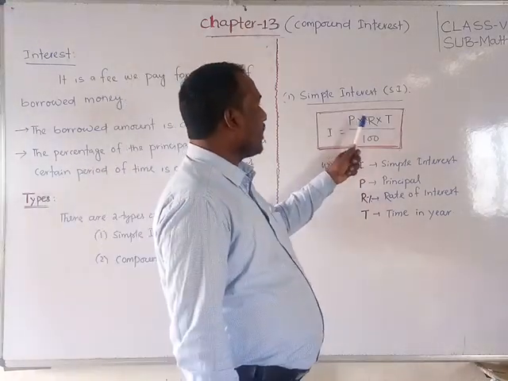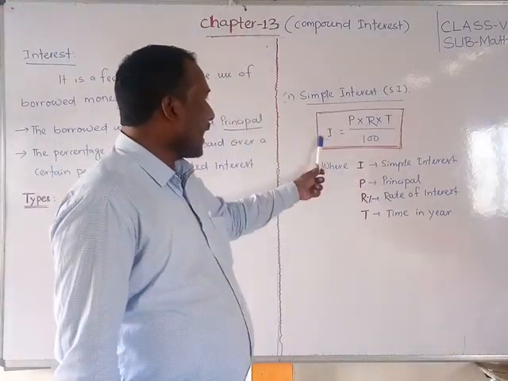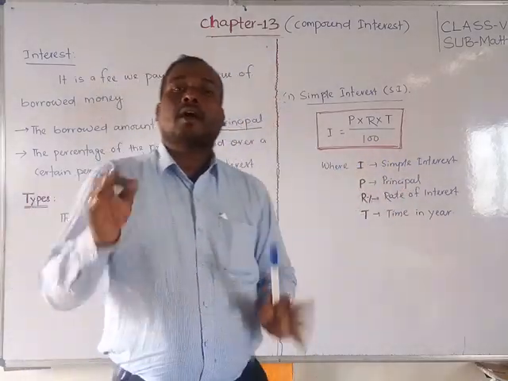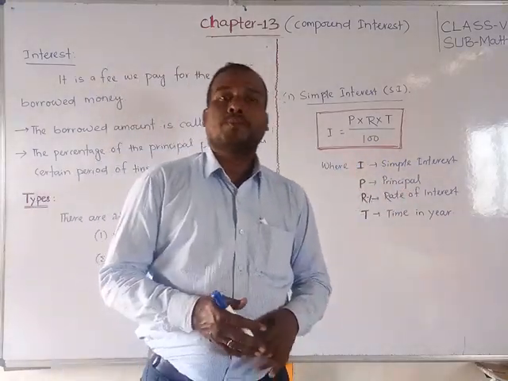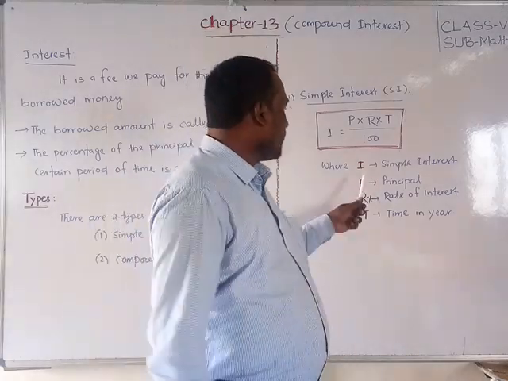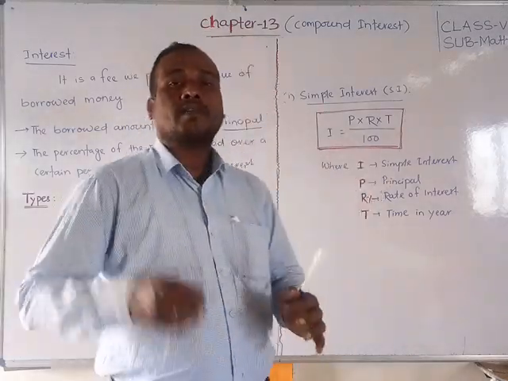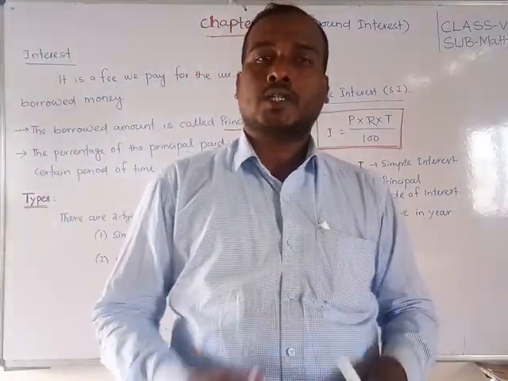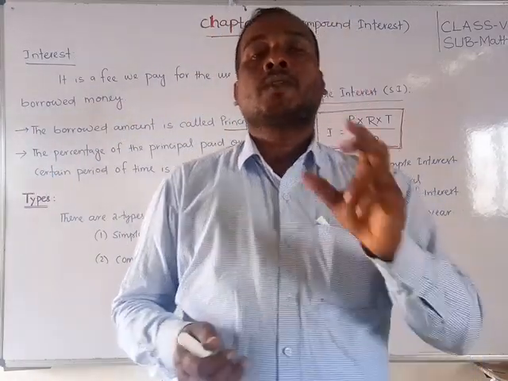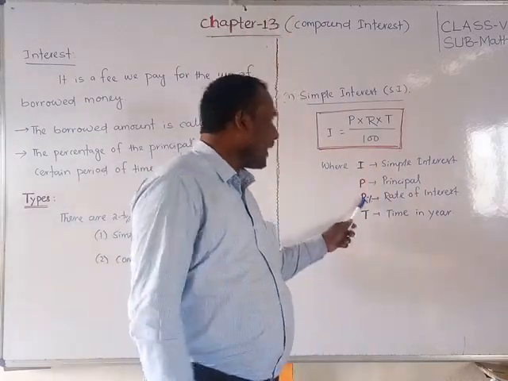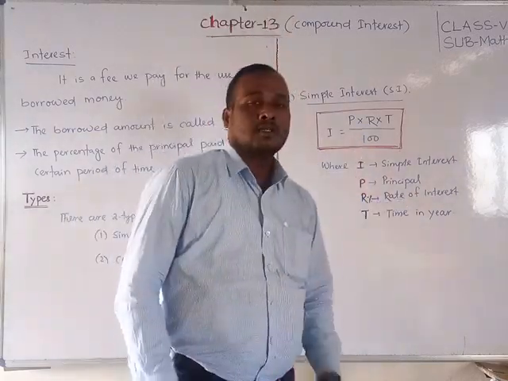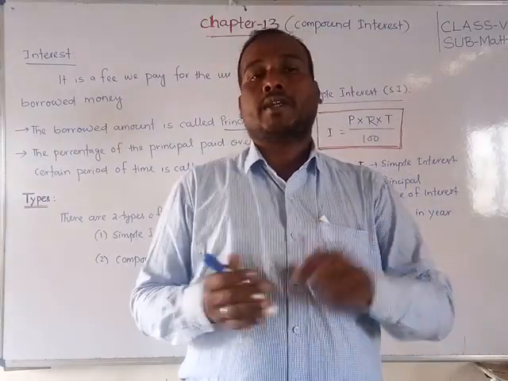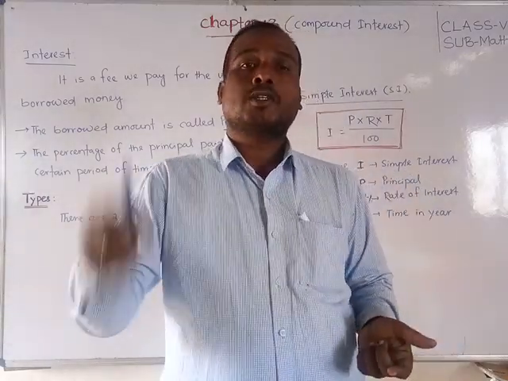What do we mean by PRT? I stands for simple interest. P stands for principal, the borrowed money we get as a loan from banks or others. R stands for rate of interest: for every 100, how much interest we have to pay over a certain period.